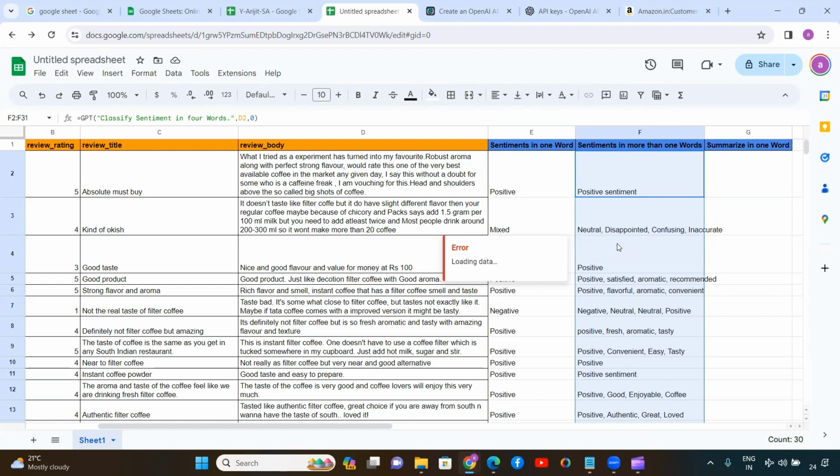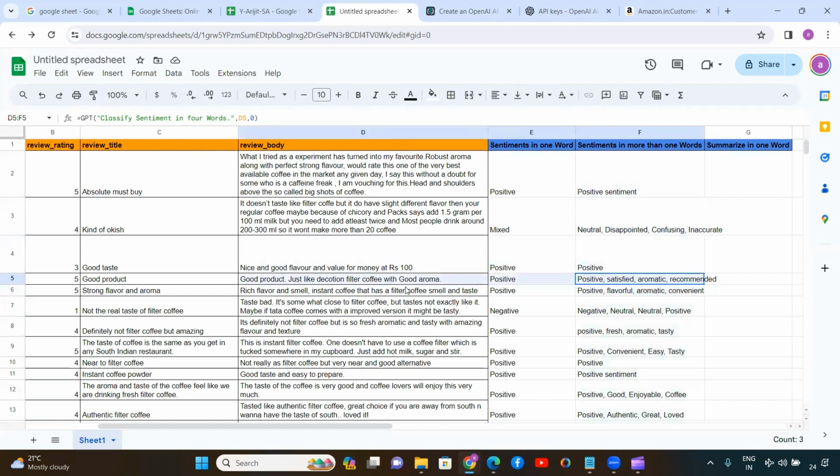Okay. So in the first, you can see it's a very straightforward positive sentiment. In the second, it's mentioned as neutral, disappointment, confusion, and inaccurate. Okay. In the third, you can see positive, satisfied, aromatic, and recommended. So if I go to this review body, you can see good product. That means positive. Just like decoction filter coffee with good aroma. So obviously aromatic, he is satisfied and he is definitely going to recommend this product. Okay.